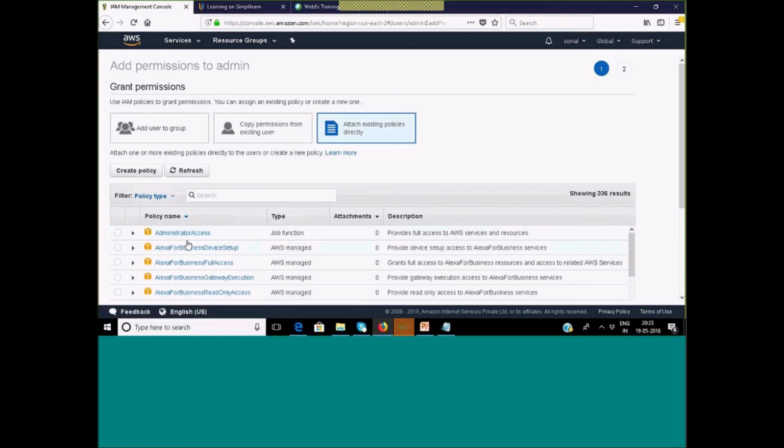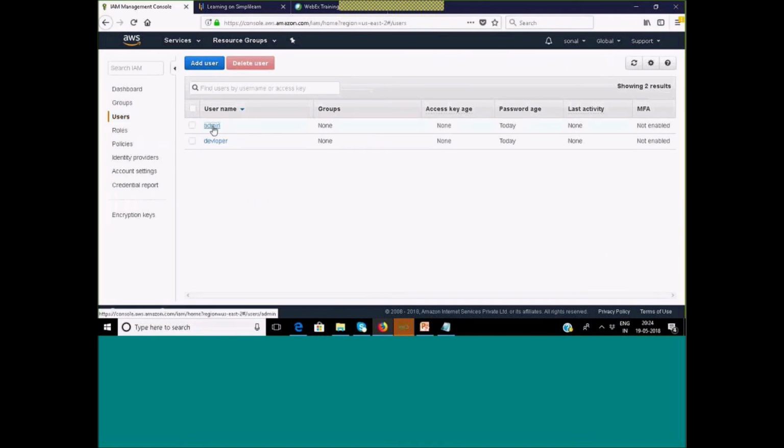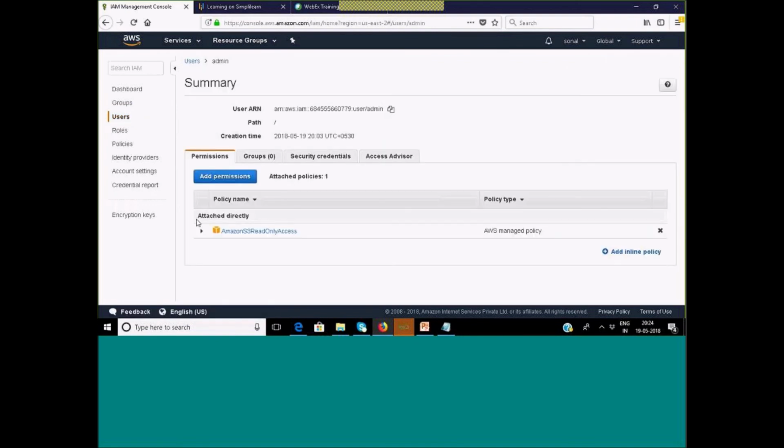Okay, fine. So how can we check what policy is attached? That's what I will show by going back. As you click on users, select your user, and then you can see attached directly. The policies are highlighted here. Okay. Is it clear, Vinay? So now, job function type. What does that mean, job function type? Momita, I didn't get your question.